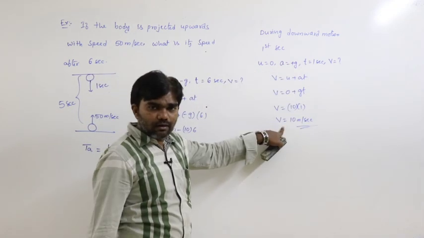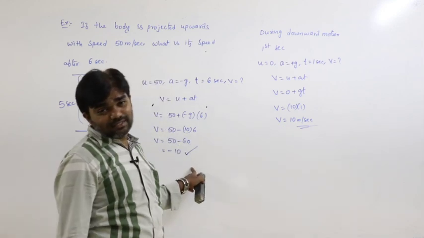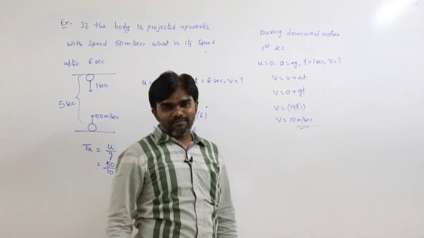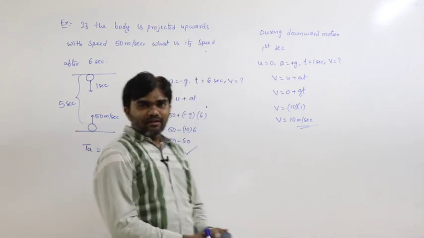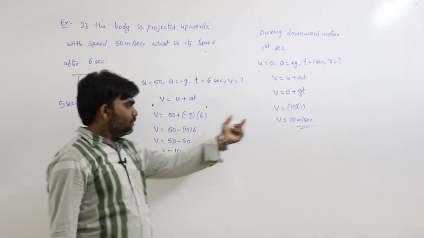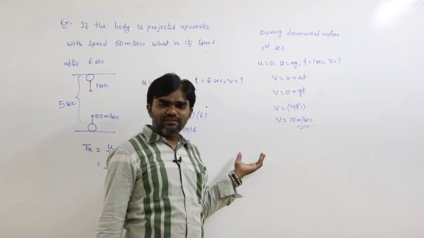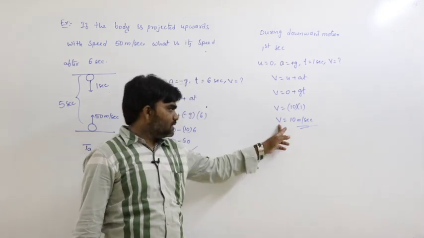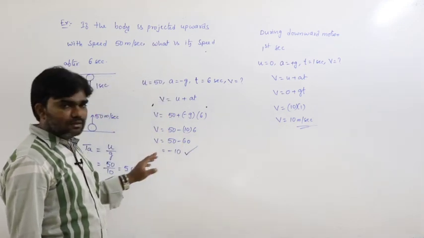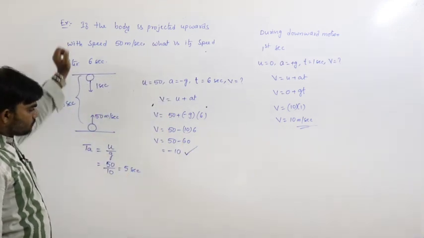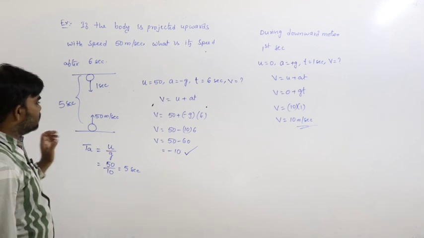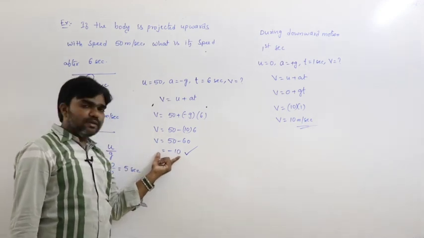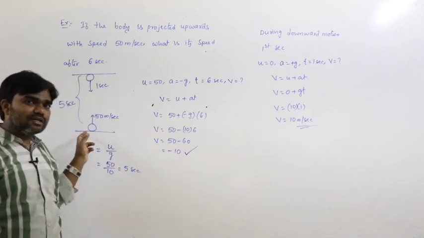Same 10, but it is minus here. Why is it minus here, and why is it plus there? Both are absolutely right. The reason is, this condition must be considered from the initial condition.